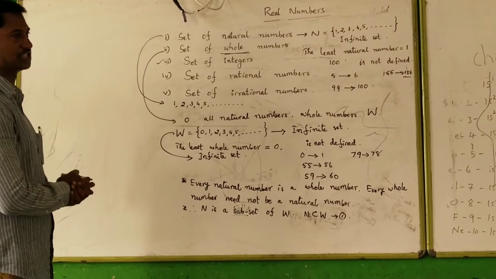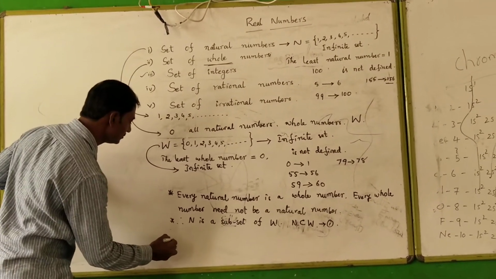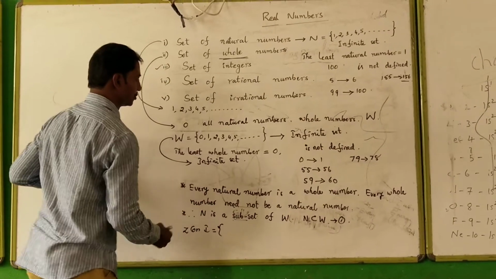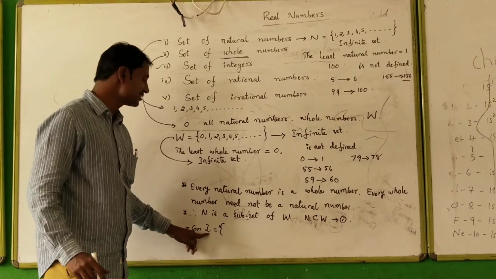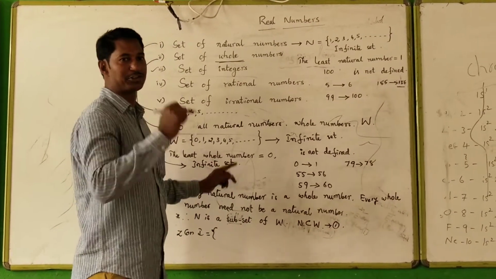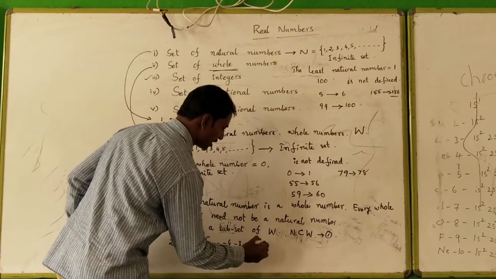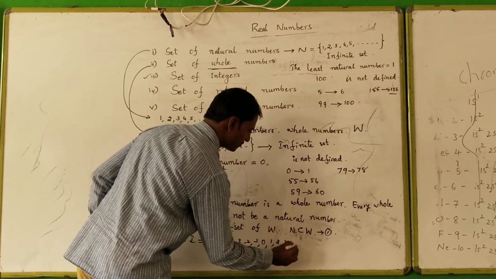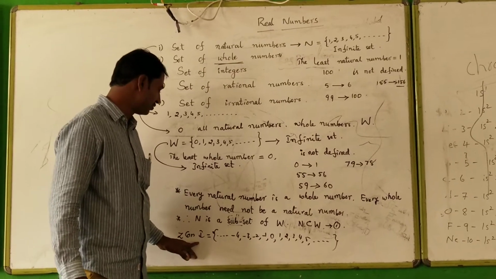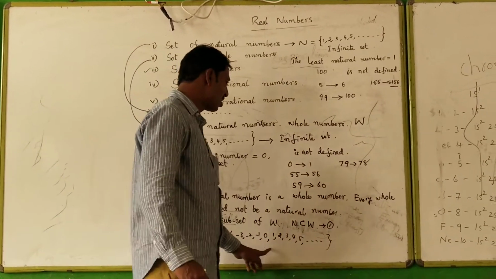The next one is the set of integers. The set of integers is denoted by Z or I. It is defined as the collection of all whole numbers along with negative numbers.